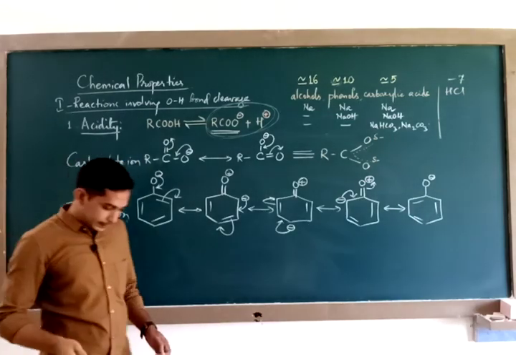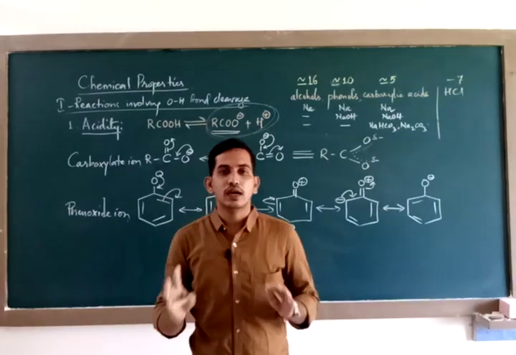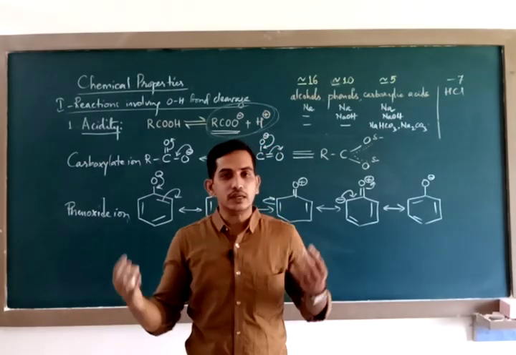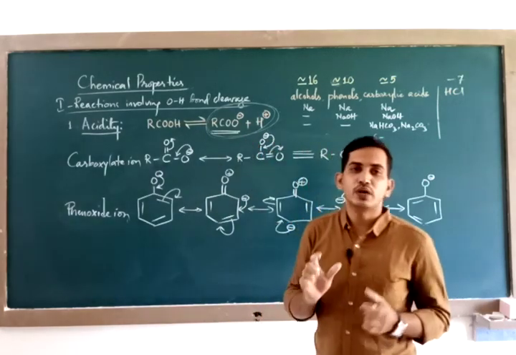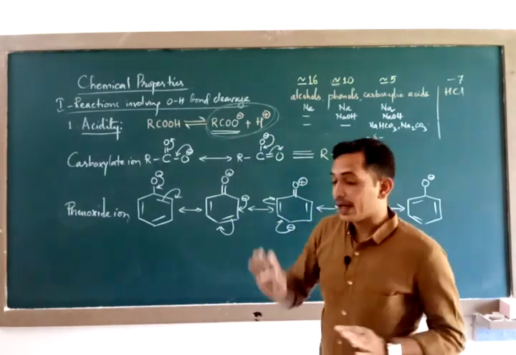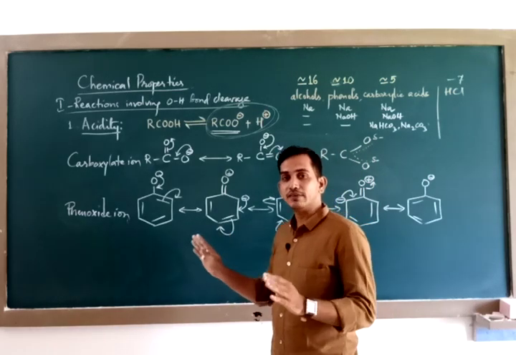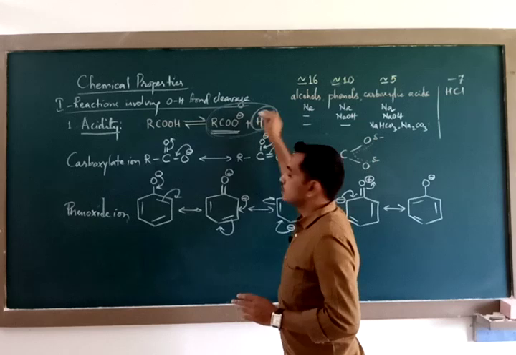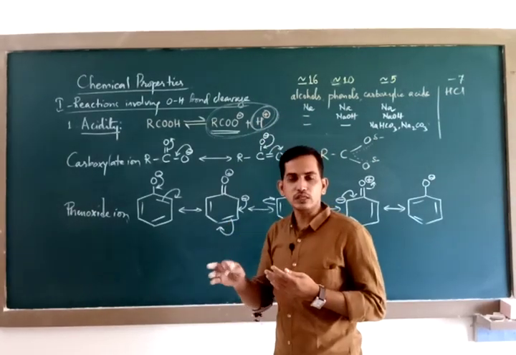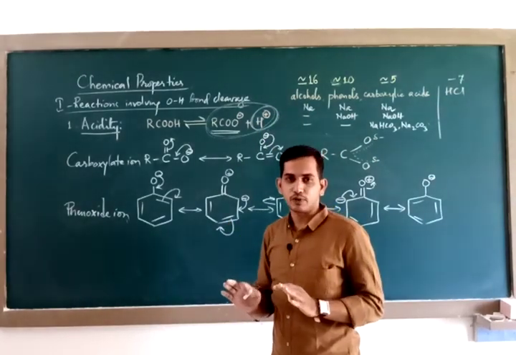I said the strength of any compound as an acid depends on its ability to remain in ionic form. As long as a compound exists in its ionic form, the time is available for this compound to give protons. As long as it is giving protons, it will remain in acidic form.